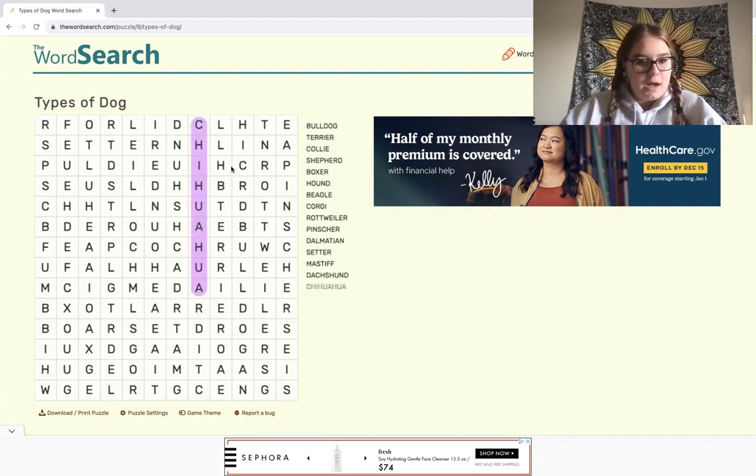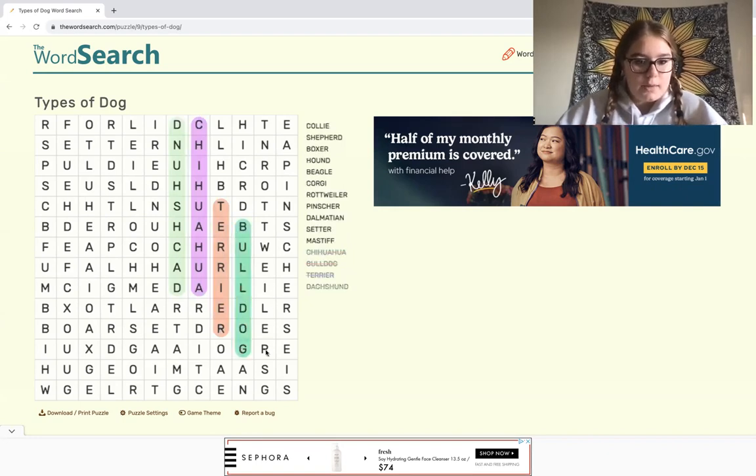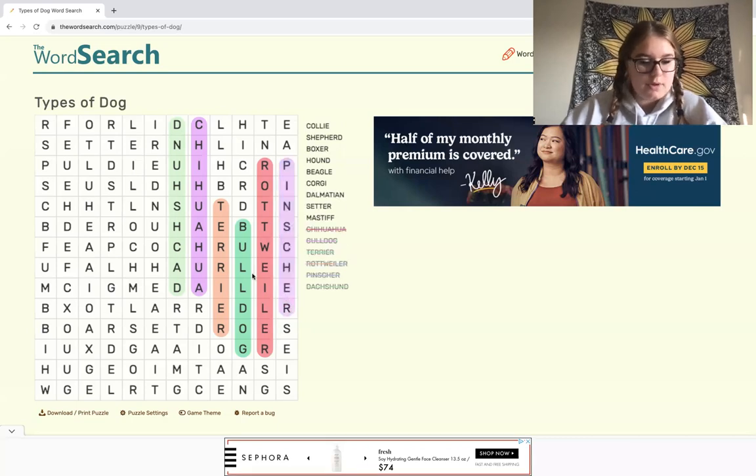So looking next to here, we have Dachshund, as well as Terrier on the other side, and Bulldog right next to it. And Rottweiler. What about this side? What's over here? Anything? Pinscher is right next to it.